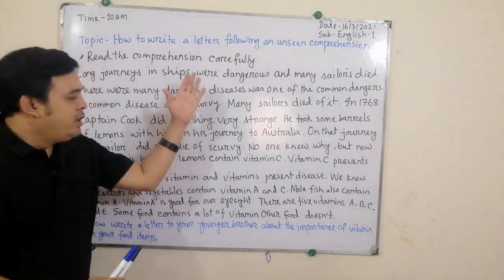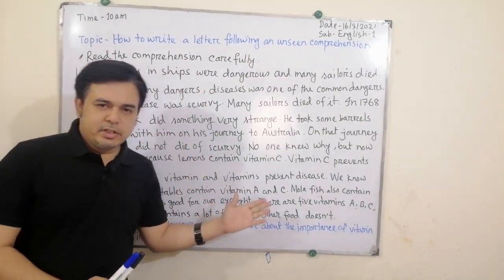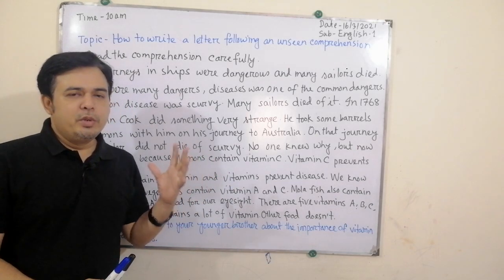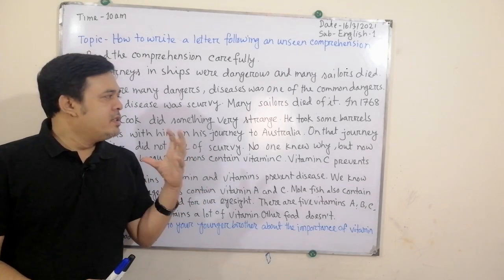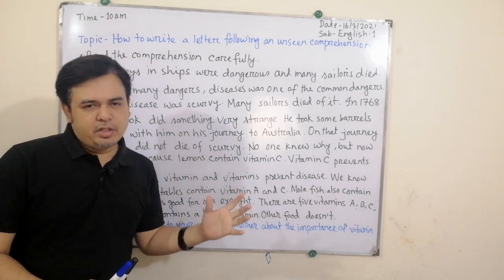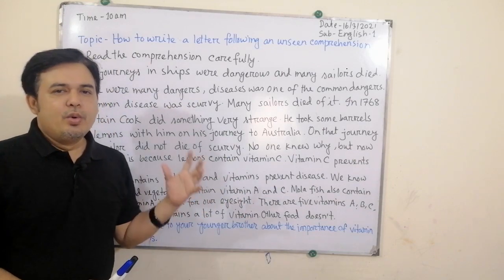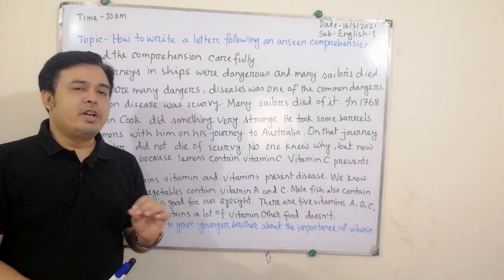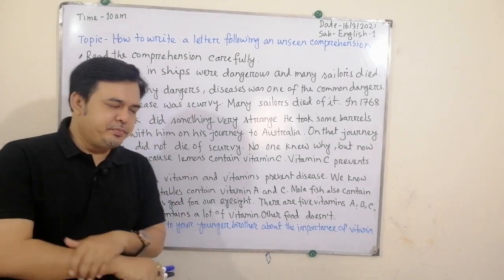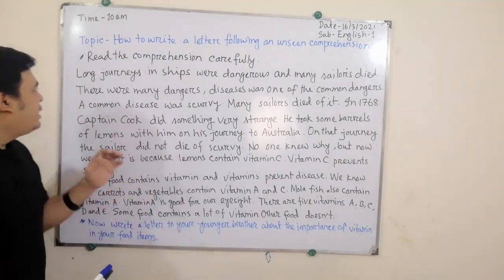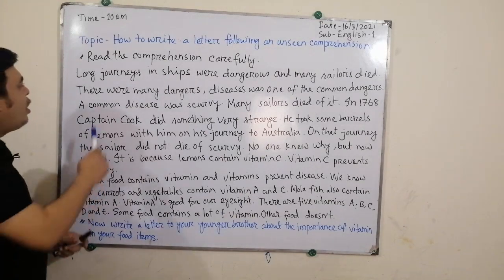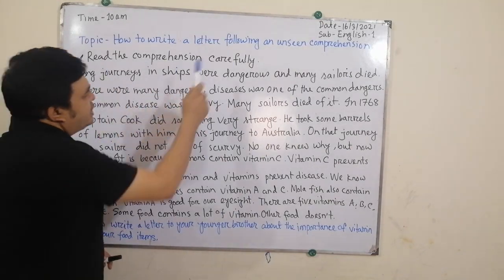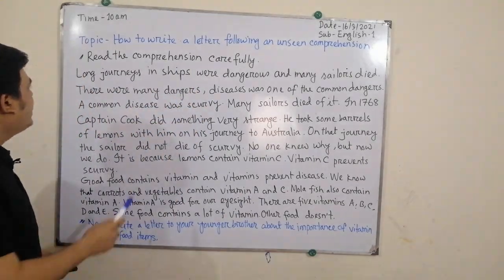First of all, there is an unseen comprehension. We will read that and try to understand the subject matter of it. After that, we will try to write a letter. So what does it say? Long journeys. Read the comprehension carefully. Okay, we will read it now.